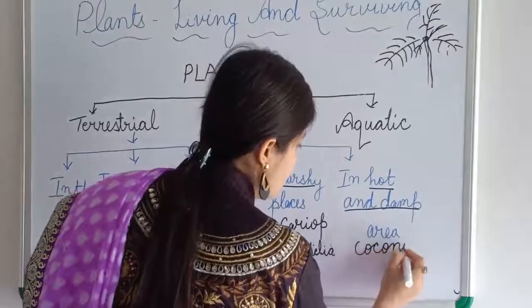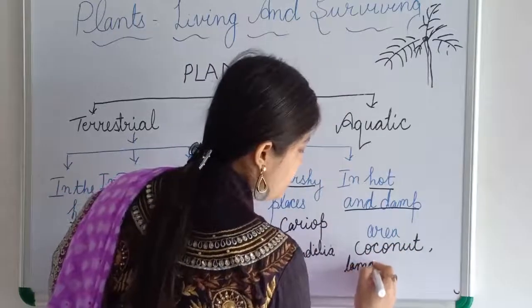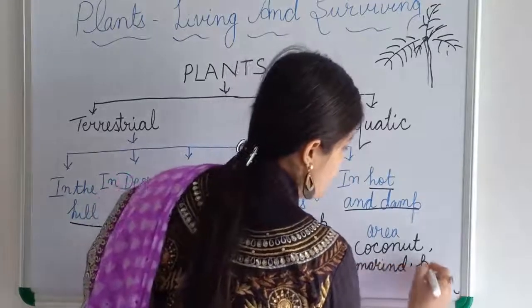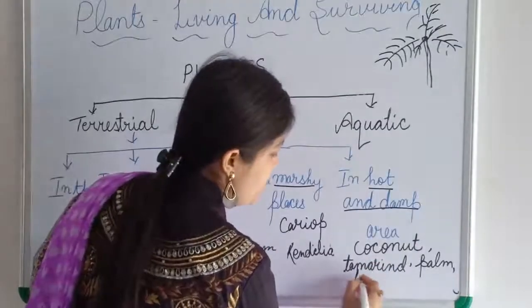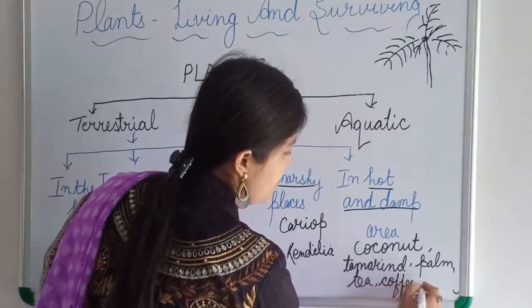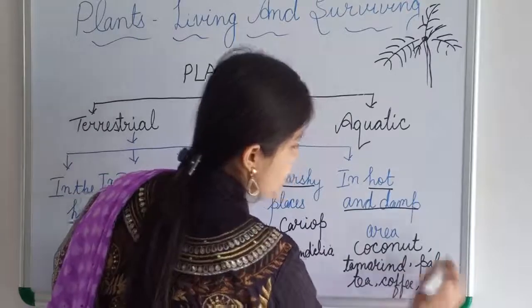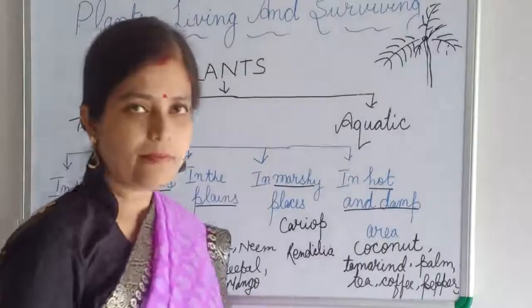And examples of these plants are coconut, tamarind, palm tree, tea, coffee, pepper. These are examples of plants that grow in a damp area.